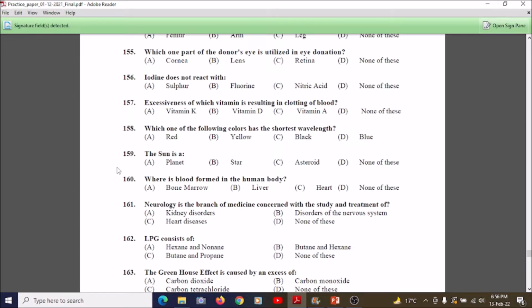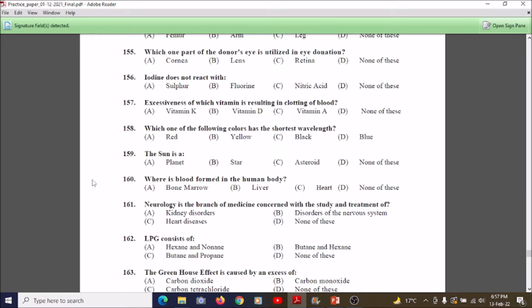Students, now we're going towards question 159. The sun is: A planet, B star, C asteroid, D none of these. So students, its answer is star. As we know, the sun is a star, like all stars are at a long distance from earth. In our Milky Way, we have the sun as a star around which our planets are revolving. So the answer of 159 is star. The sun is a star.